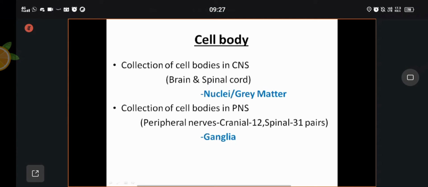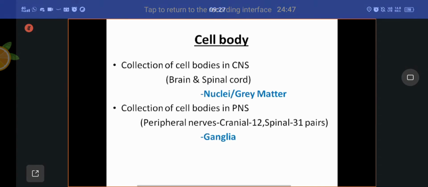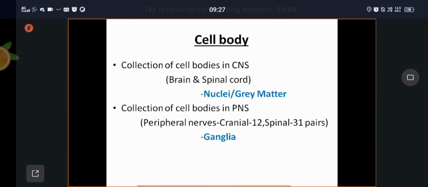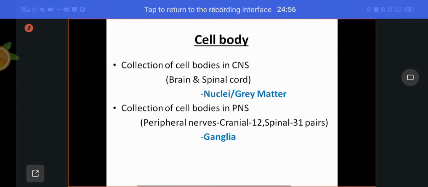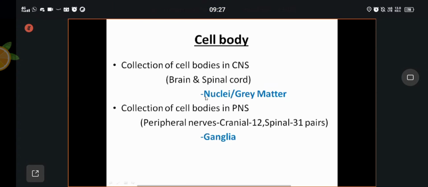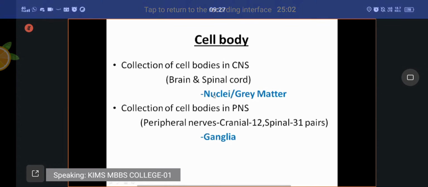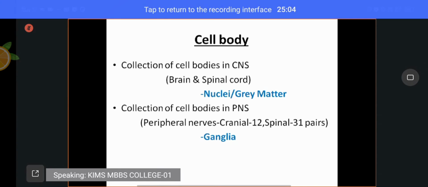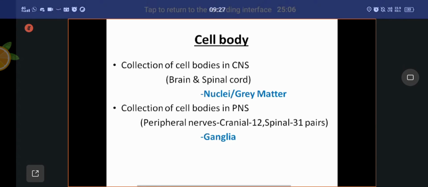Ganglia are a collection of cell bodies of neurons outside the central nervous system. Nuclei, in contrast, are a collection of cell bodies within the central nervous system.